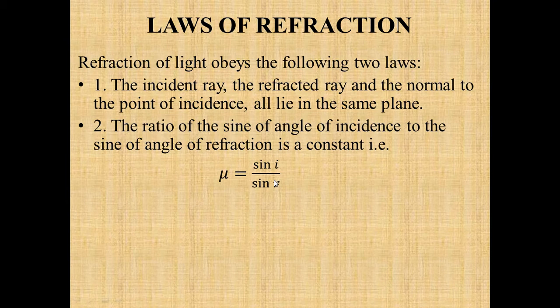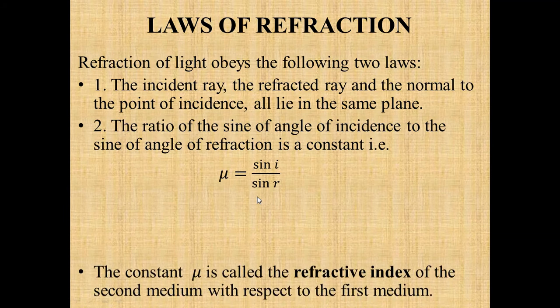Like we have seen in the previous diagram, there was an angle of incidence and an angle of refraction. Sine is the trigonometric ratio, and the sine of angle of incidence to the sine of angle of refraction is always a constant for the pair of media.